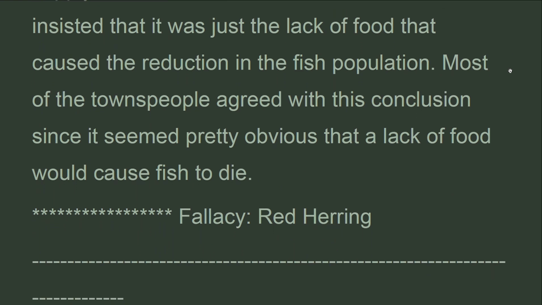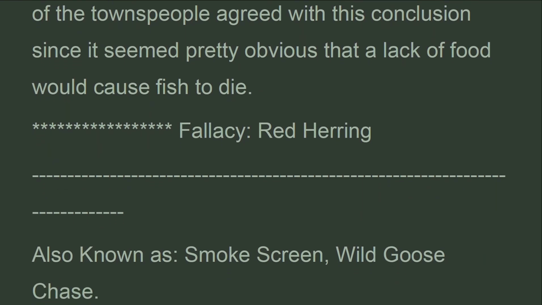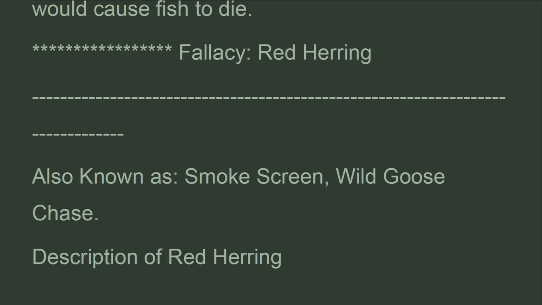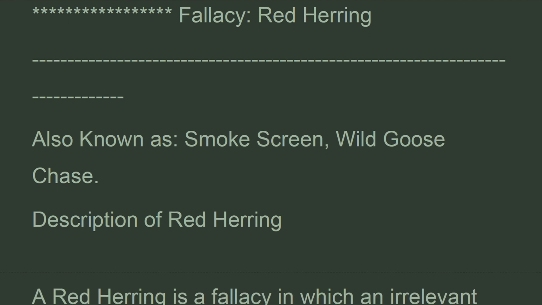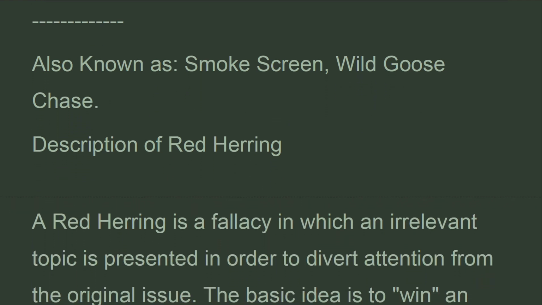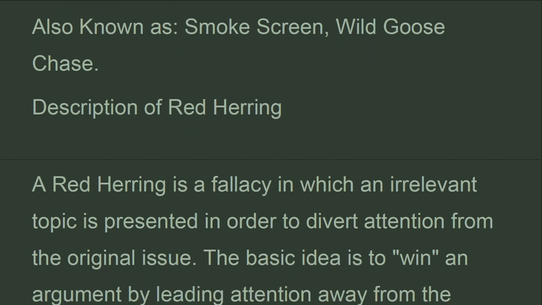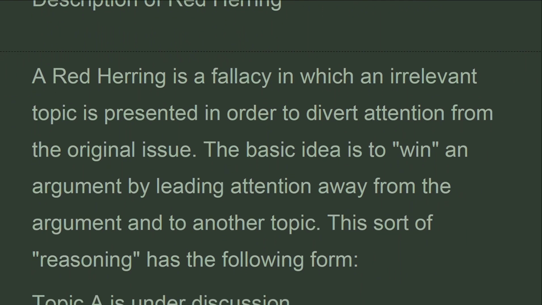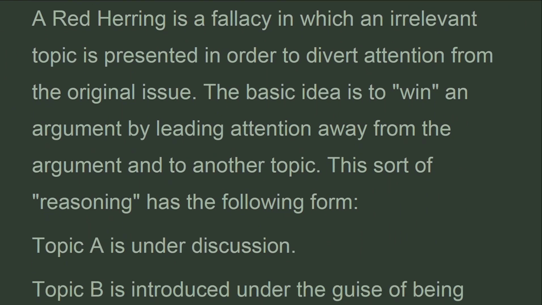Fallacy: Red herring. Also known as smokescreen, wild goose chase. Description of red herring. A red herring is a fallacy in which an irrelevant topic is presented in order to divert attention from the original issue. The basic idea is to win an argument by leading attention away from the argument and to another topic.